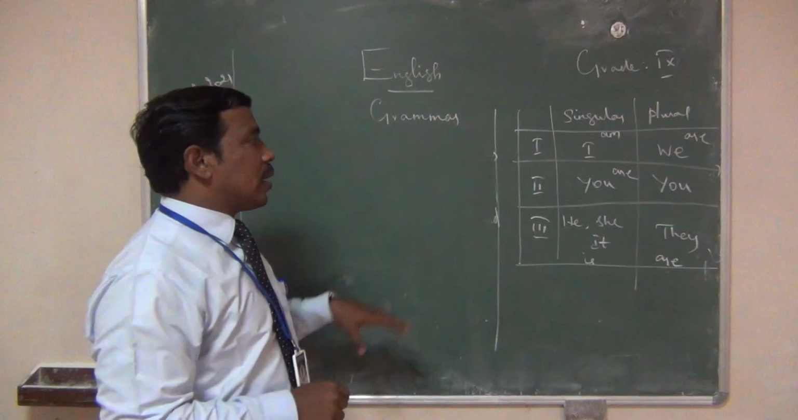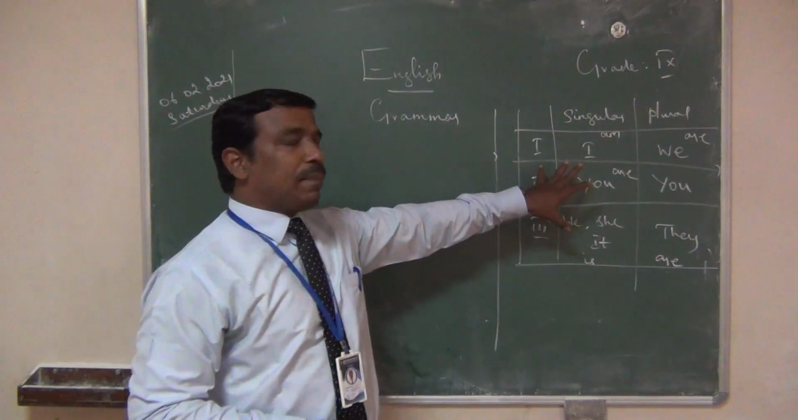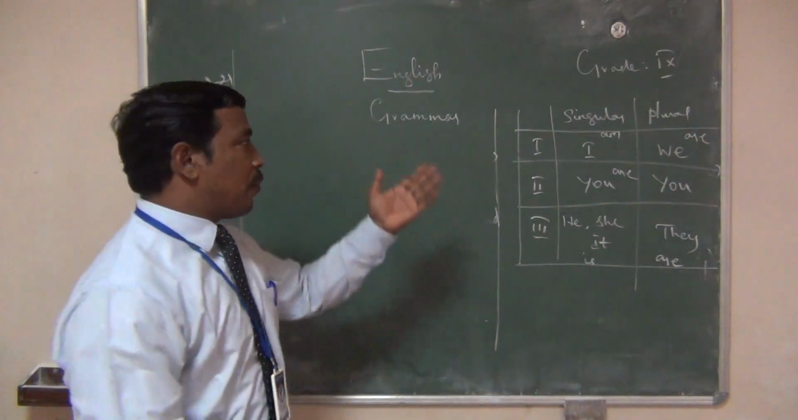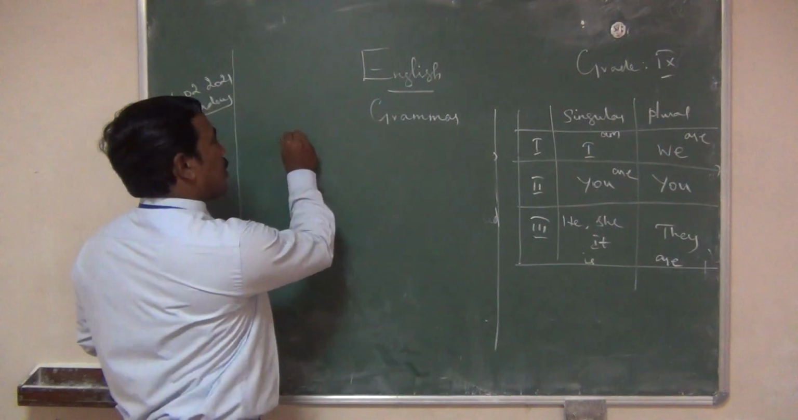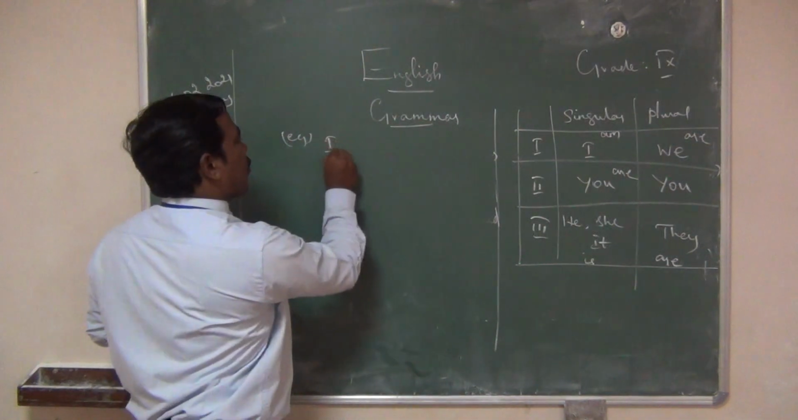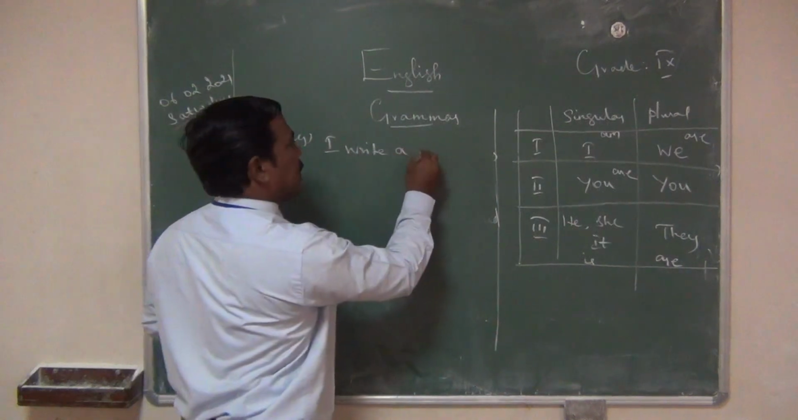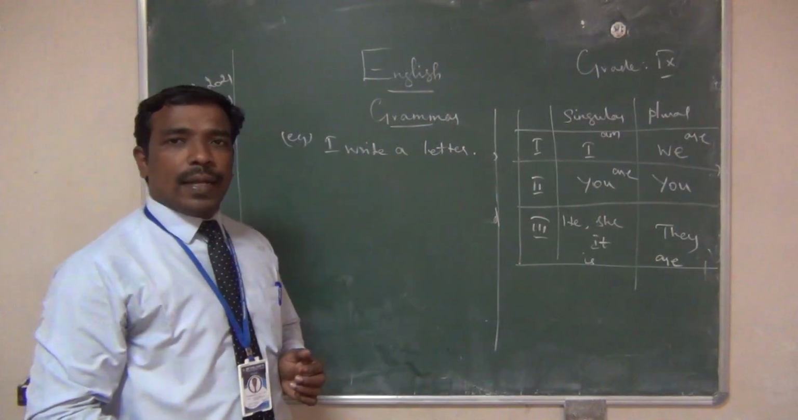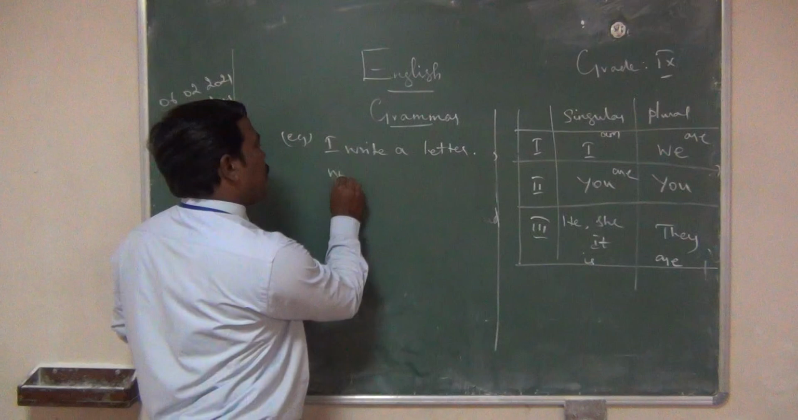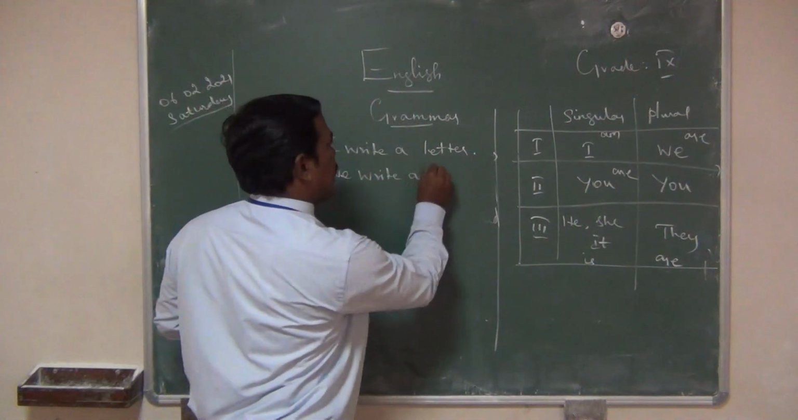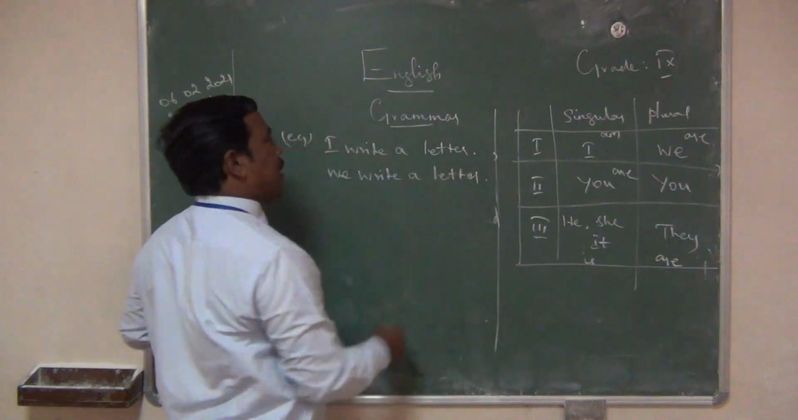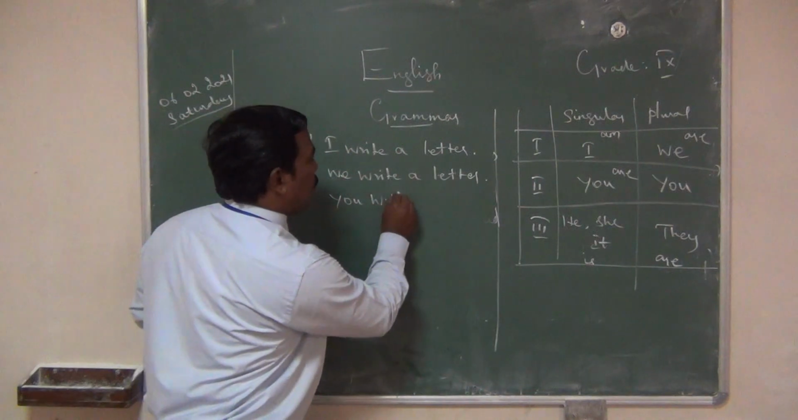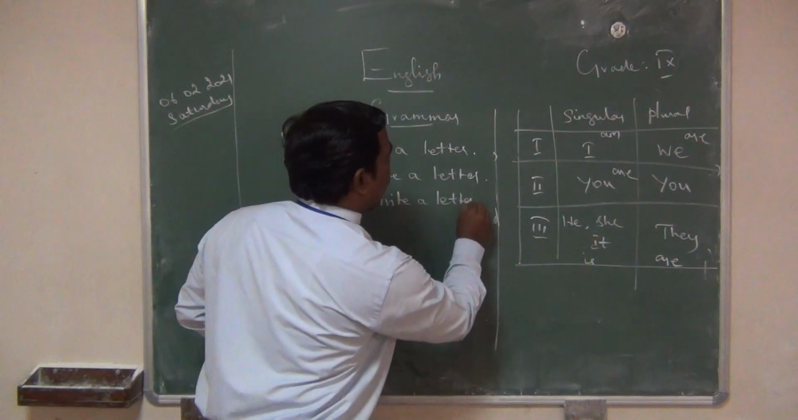Okay, the next one: how the subject in present tense agrees with the helping verb. Hereafter I am going to say how it agrees with the main verb. For example, I write a letter. In present tense, what is it? I write a letter. Plural, how will you write? We write a letter. Then you write a letter. For present tense, how will you write? You write a letter.